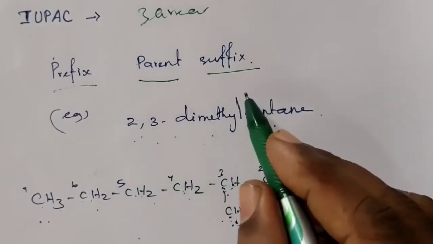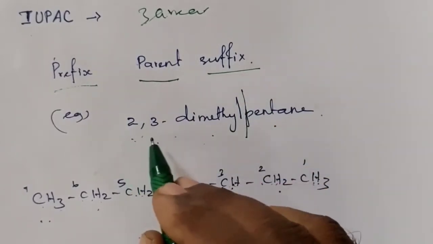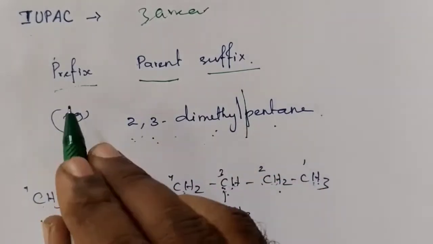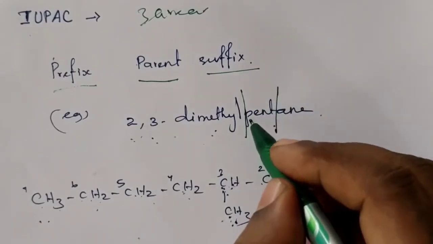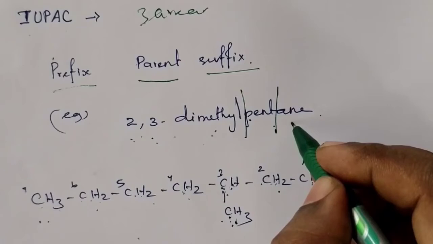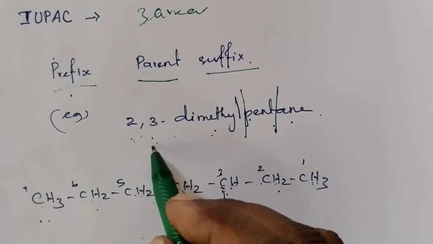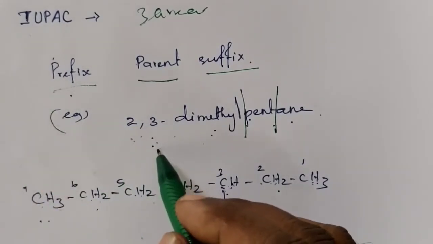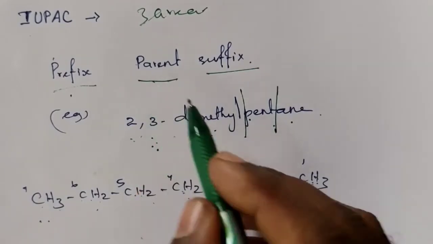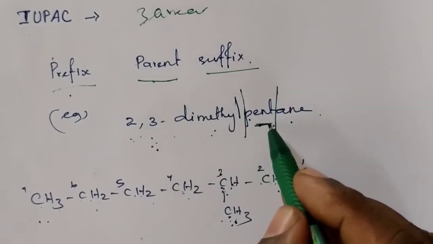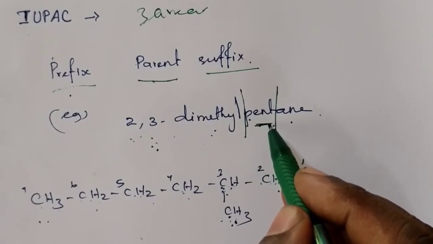Here, 2,3-dimethyl means that the second and third carbon atoms each have a methyl group. So, that is the prefix. Pent is the parent. ANE is the suffix. The prefix indicates the substituents present in the given organic compound. The parent indicates the number of carbon atoms. Here in this name, pent is the parent, and pent indicates the given compound consists of 5 carbon atoms.